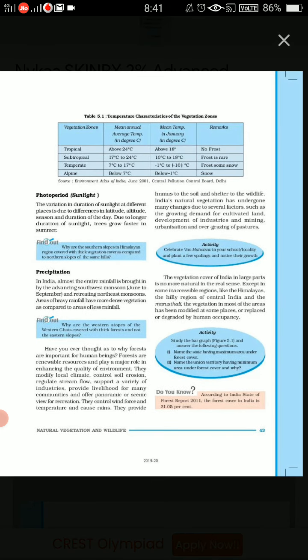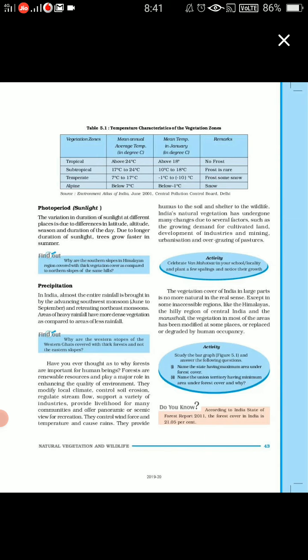India's natural vegetation, children, has undergone a lot of changes. Why? Because you all know why the vegetation has changed. Growing demand. Now we are cutting down the forest because we need more and more land to be cultivated because of the growing demand of the population. Because of the development in industries and mining, urbanization, overgrazing of pastures, there is a lot of change in the vegetation cover. The vegetation cover of India in large parts is no more natural now, fine.